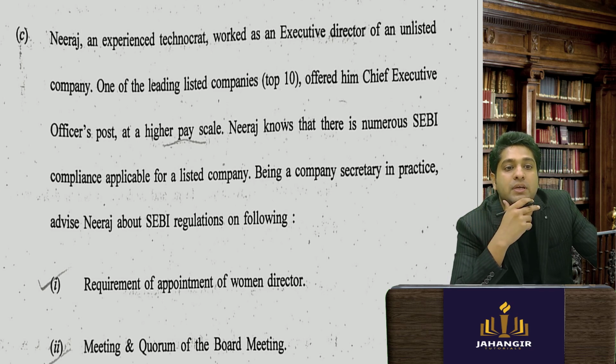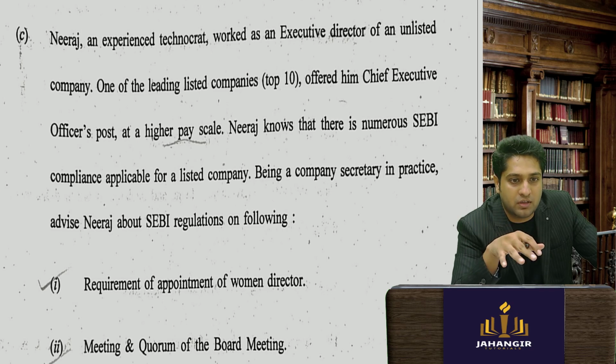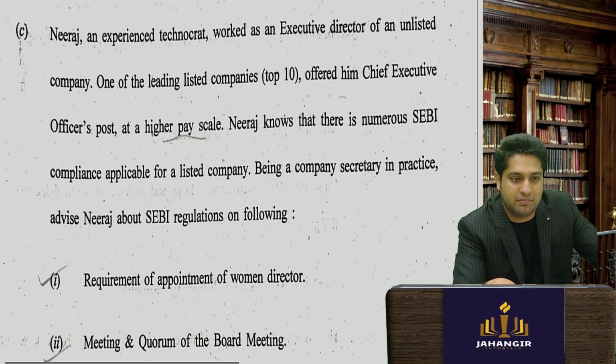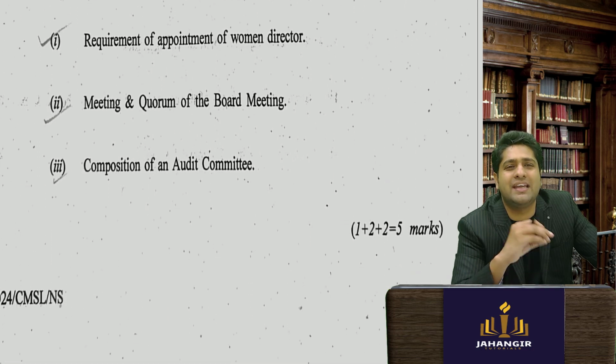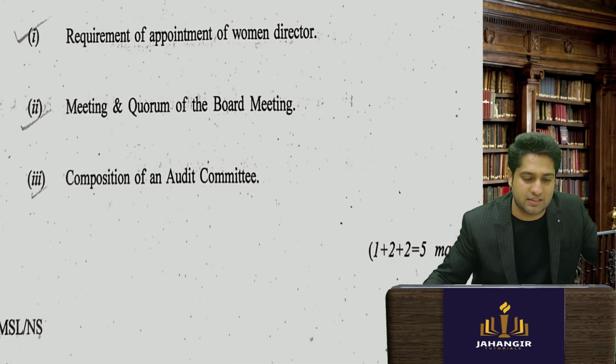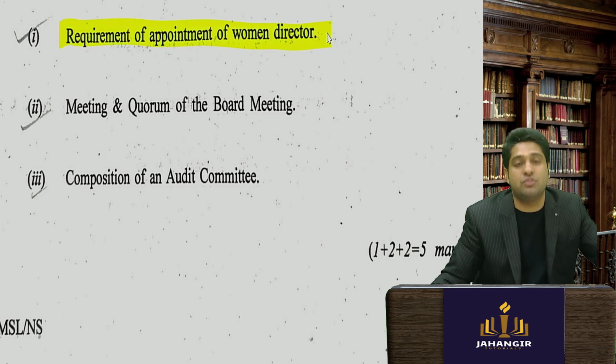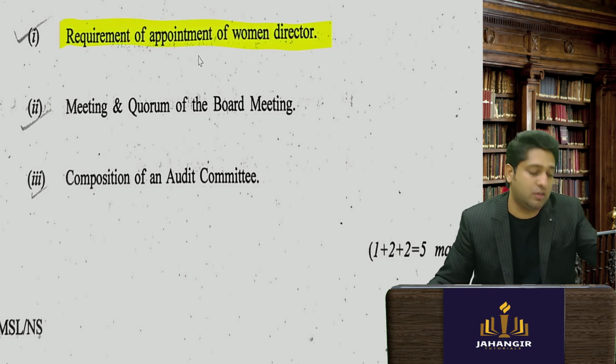Neeraj, an experienced technocrat, worked here and was offered a high paying job. Neeraj wants to know the numerous SEBI compliances. Being a company secretary in practice, advise Neeraj about the following. So very direct questions they have asked. This is like a bonus. This is in section 149 of the Companies Act, where they are asking what the requirement is to appoint a woman director.